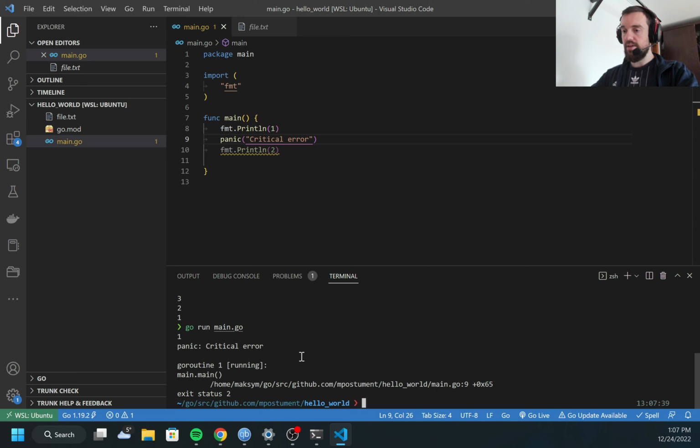Now I can run the code. 1 was printed, but then the panic occurred and the rest of the function was never executed.